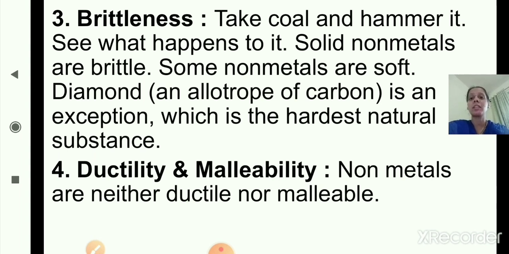Now the next property is ductility and malleability. Non-metals are neither ductile nor malleable. Means they are not drawn into a thin wire, or on hammering they are not turned into flat sheets. What we have seen for metals, metals have ductility and malleability also. But non-metals do not show the property of ductility and malleability.